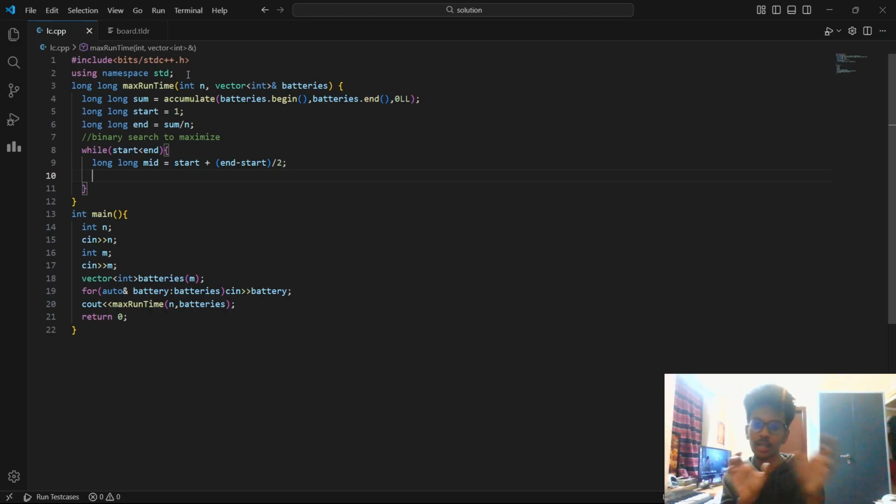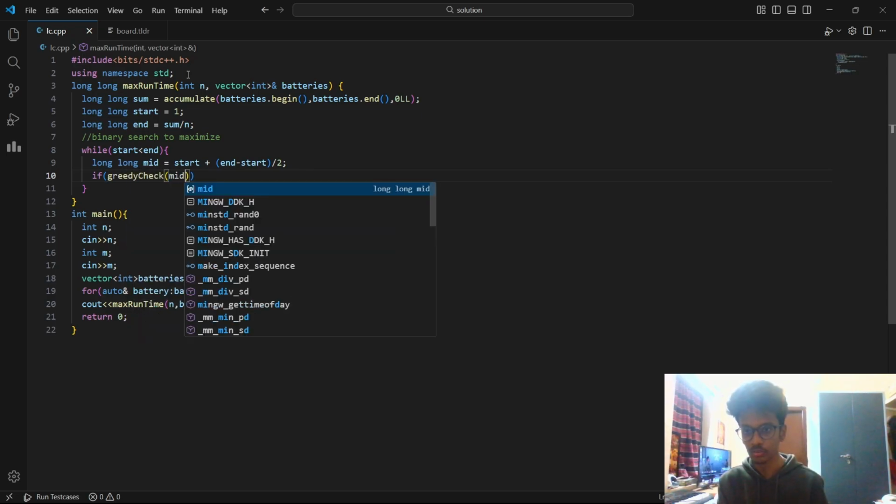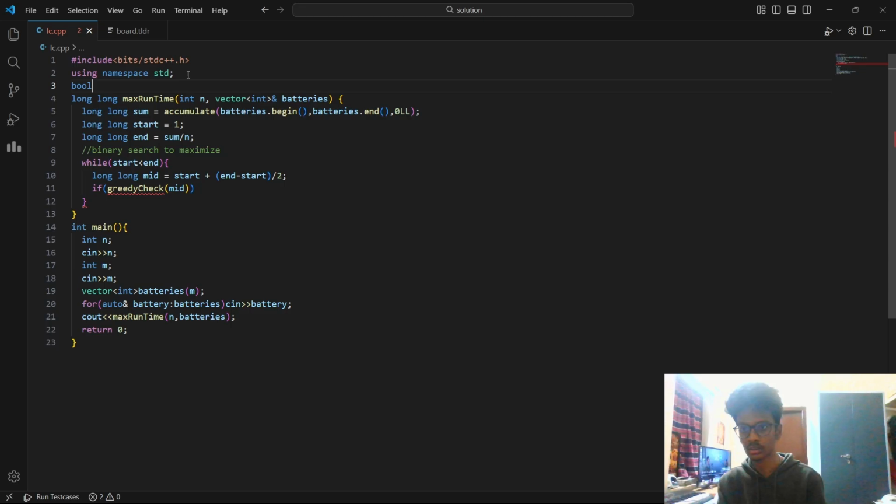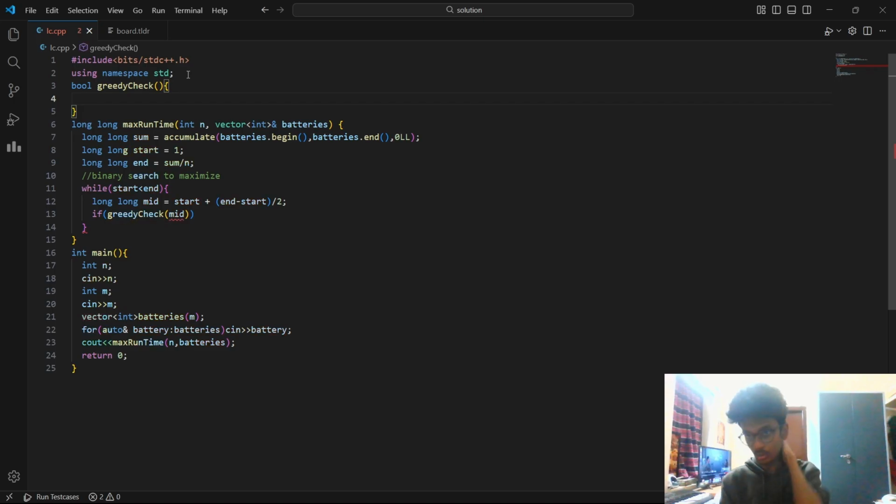If you write start plus end, and start is a big number and end is a big number, start plus end will be an even bigger number, which may cause an overflow. So we have this mid. If your mid undergoes a greedy check and returns true. Let me declare a function to avoid these irritating error squiggles. For now, let's forget what this greedy check is. Yeah, now there are no error squiggles.